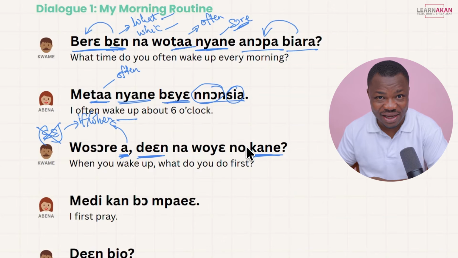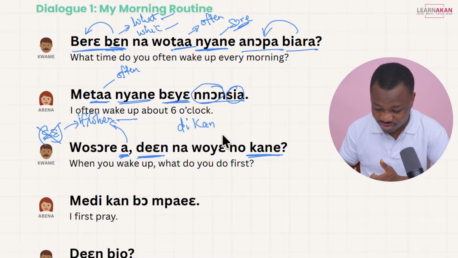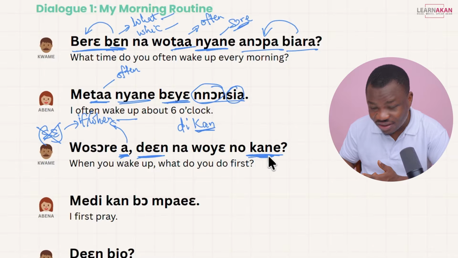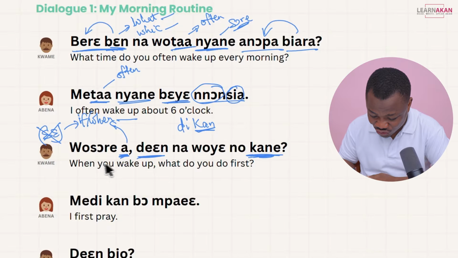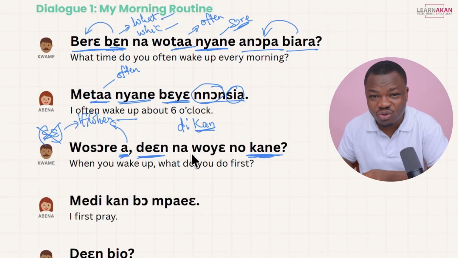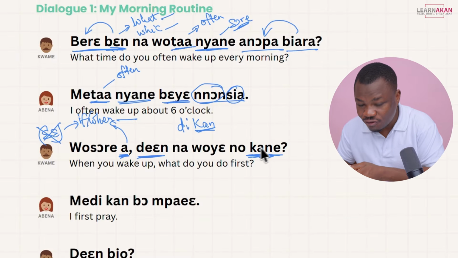You remember dikain, right? So we talked about dikain. We said dikain means to be first. So you can see this kain here, right? So kane is first in this case. So when you wake up, when you get up, what is it that you do first?